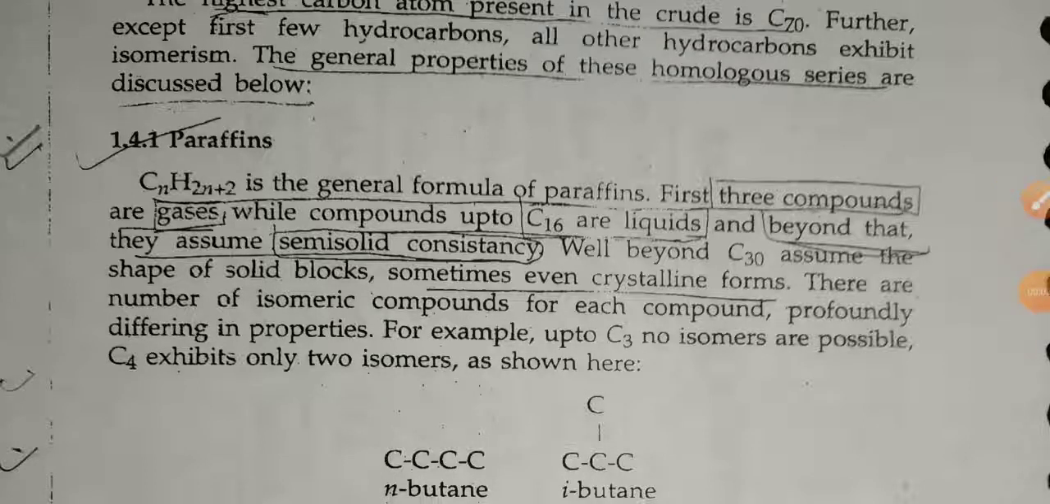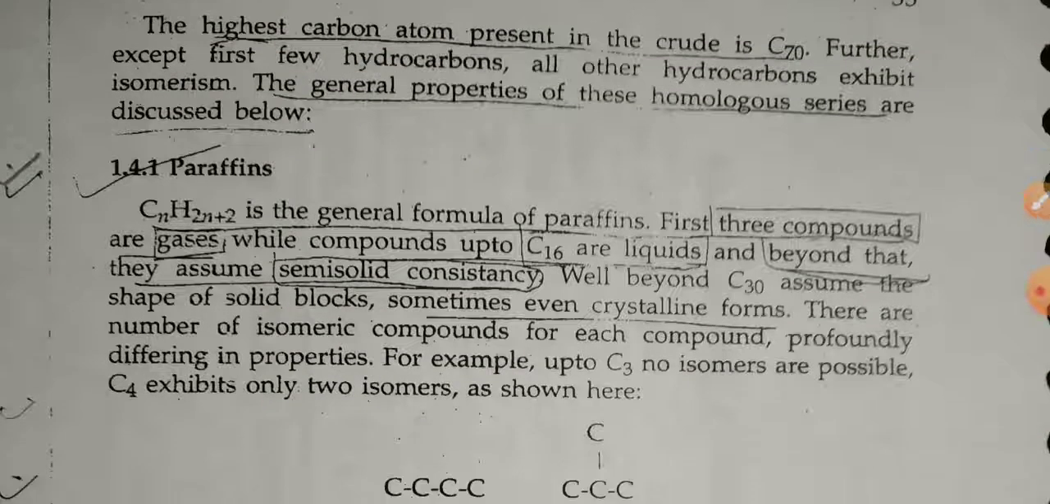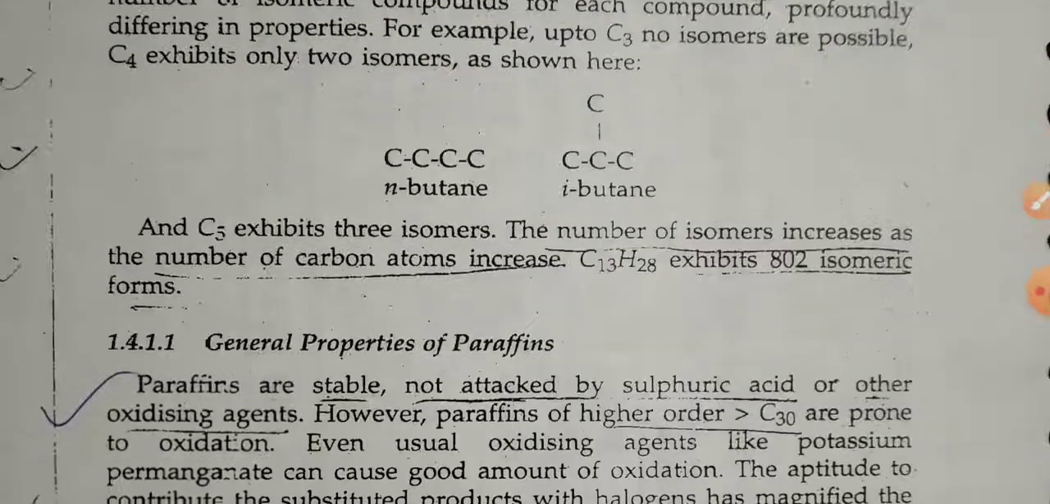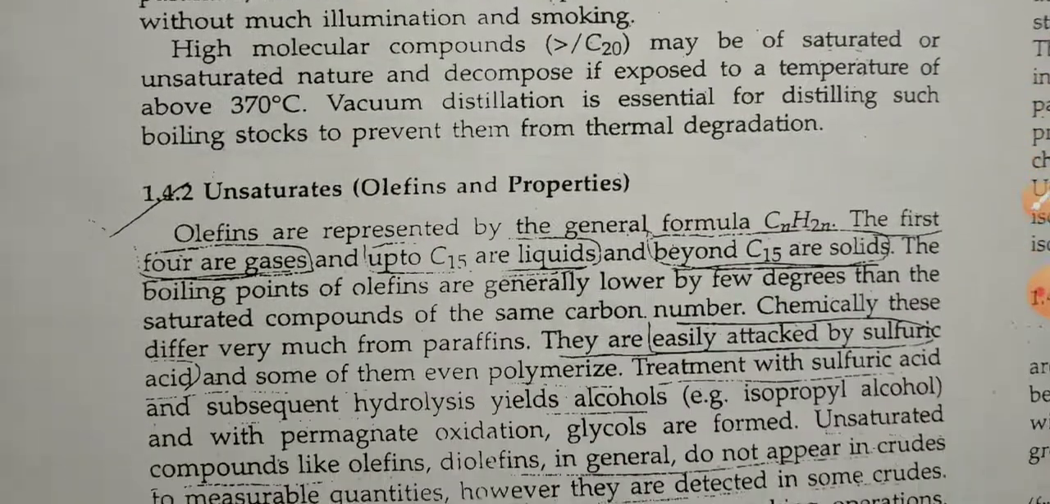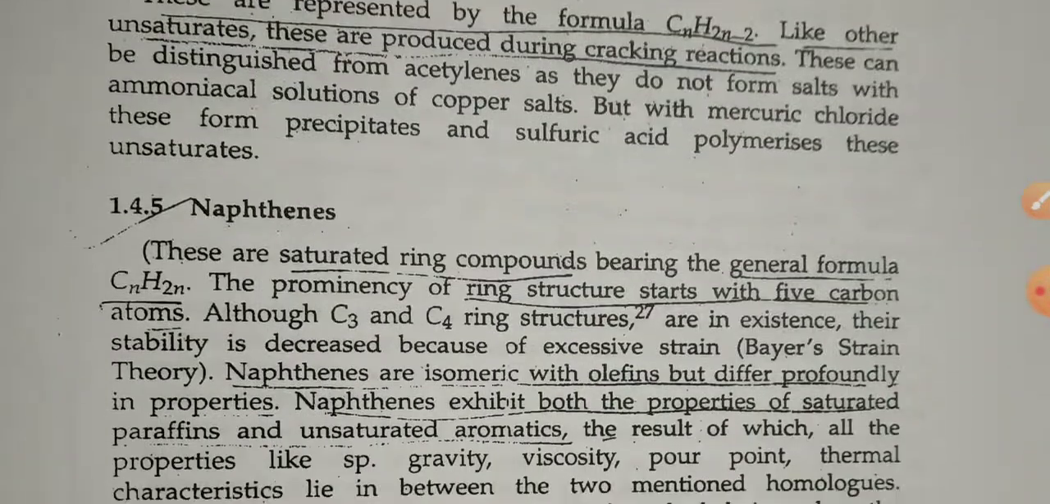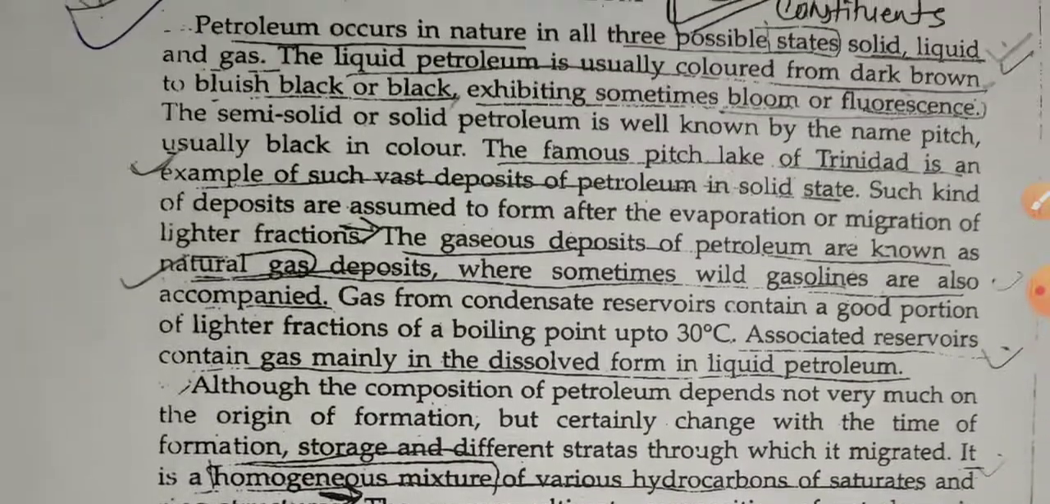Good afternoon to everyone. Today we will discuss petroleum refinery and petrochemicals. Composition of petroleum: we will discuss some general properties like paraffin, general properties of paraffin, then olefins and their properties, then diolefins, naphthenics and aromatic compounds. And the last one, the discussion of the composition of petroleum.